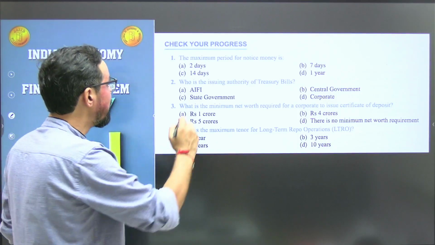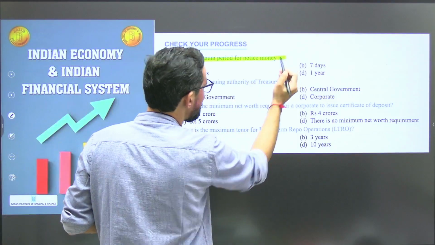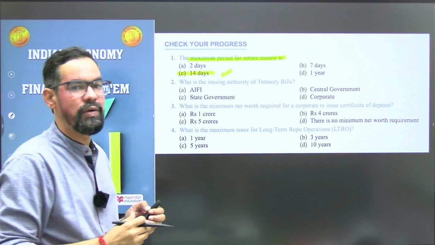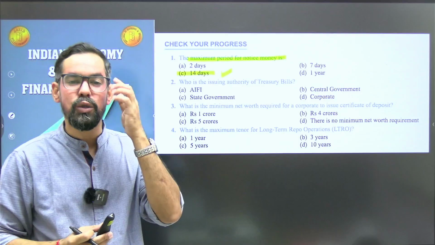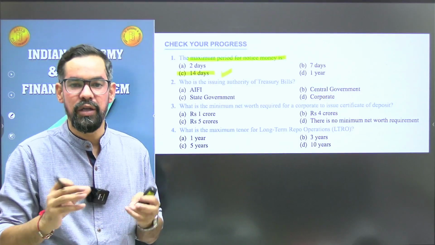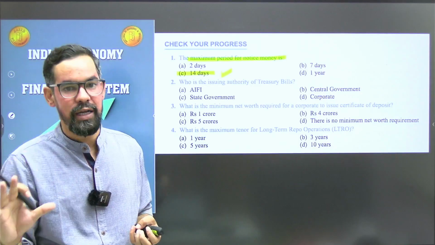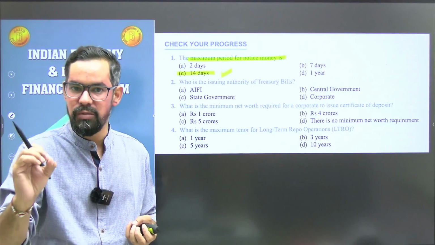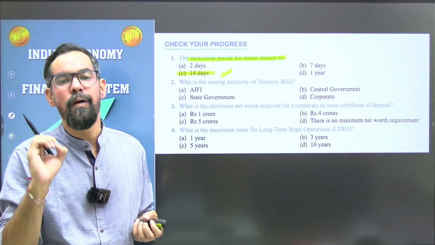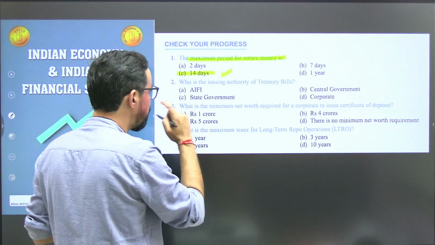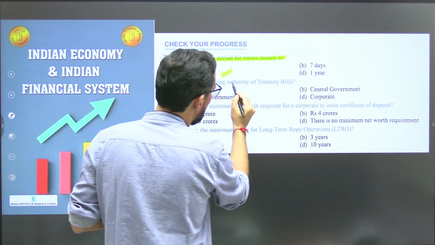First one, the minimum period for notice money is, so what will be your correct answer? 14 days. Notice money is usually known as interbank transactions, a transaction between two banks for 2 to 14 days. Call money is overnight, notice money is 2 to 14 days, and term money is 15 to 365 days, or 364 days.